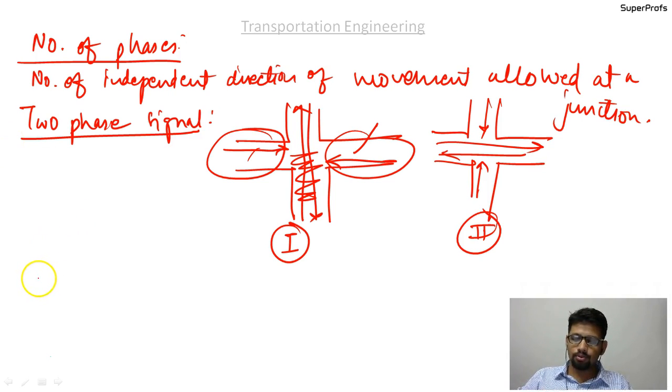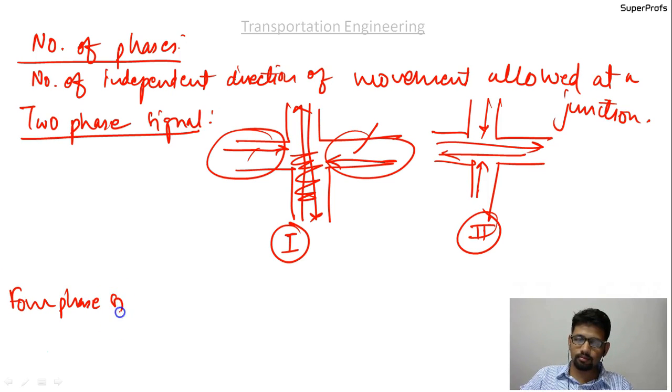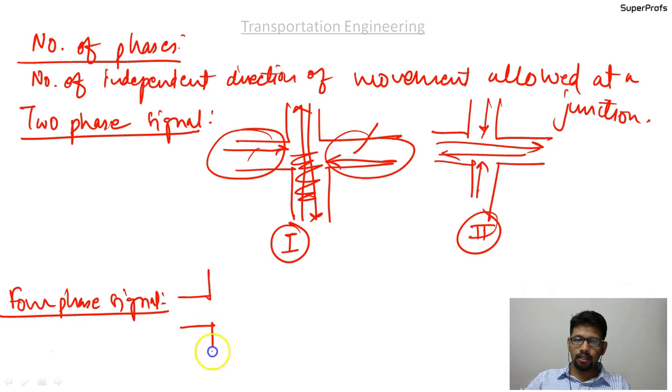Now if you see the four-phase signal, in this case phase 1 is where you stop the traffic on three sides, 1, 2 and 3, and you allow traffic to move like this and to turn right.